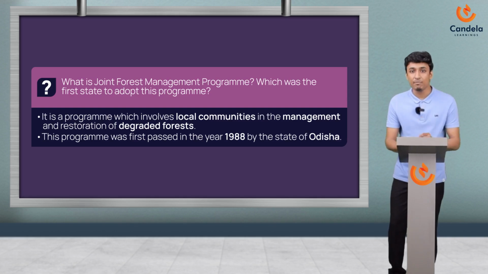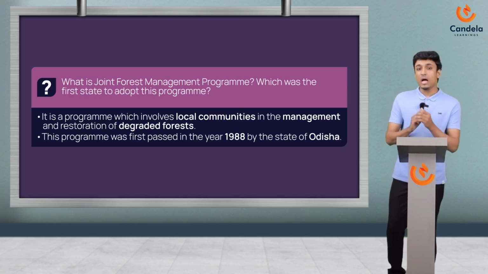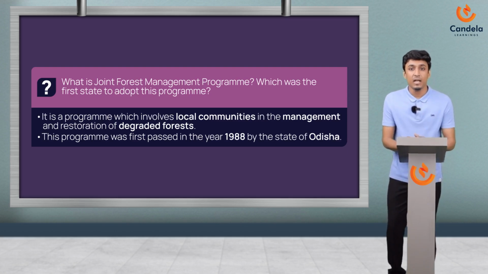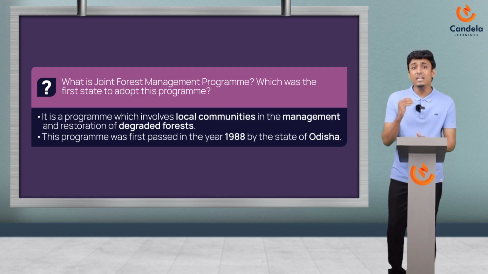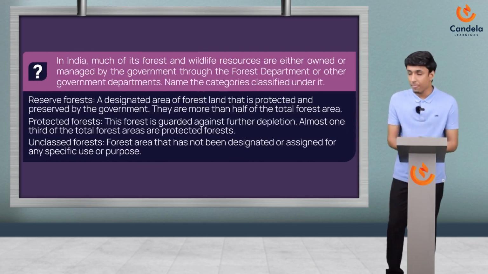Exactly, degraded forest. So the last two keywords, that is the year 1988 and Odisha. The year is representing the start of this program and Odisha is the state where it began. Based on that question, you can frame a simple sentence from these two words. Okay, moving on to the next question.